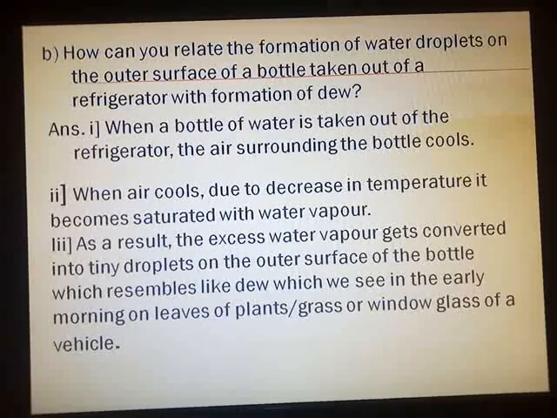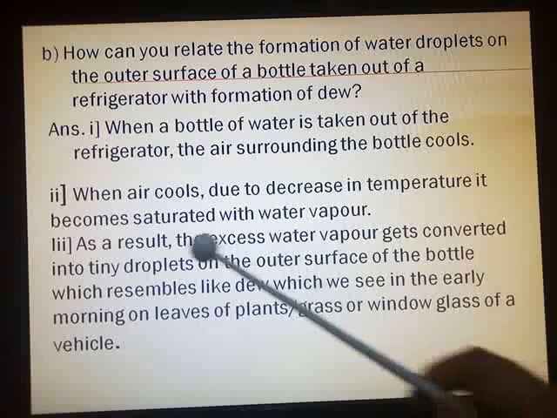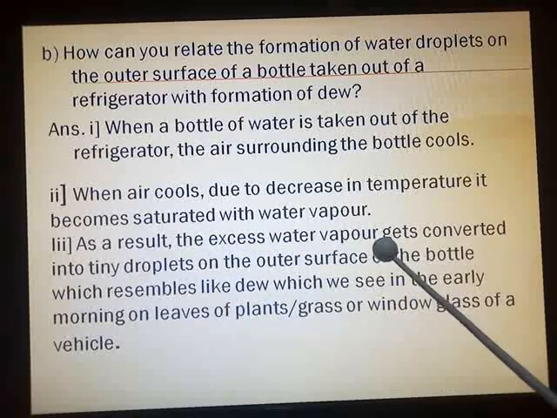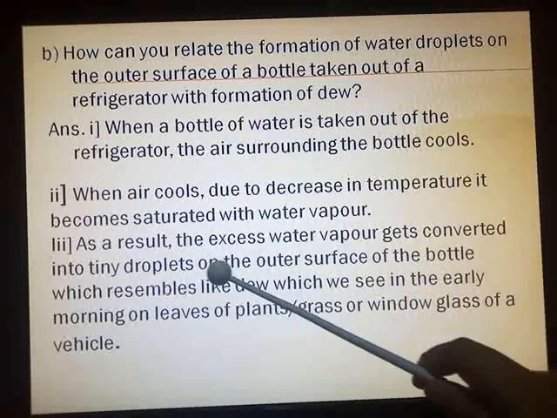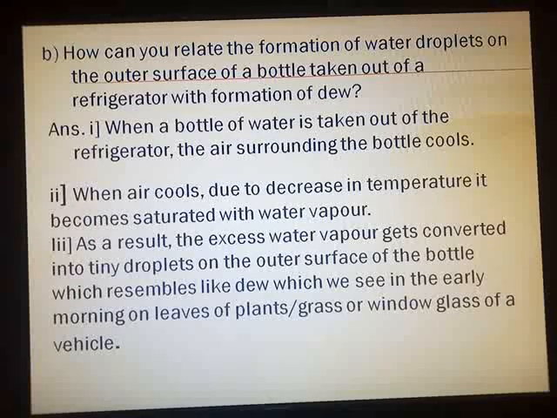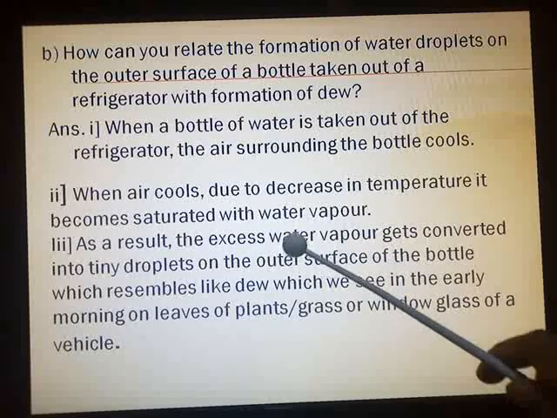You can see on page number 67. I told you just now, in the center of the page below point number 1 and 2, you have a small paragraph above Unit of Heat. There they have given the entire explanation. You have to write it point wise. As a result, the excess water vapor gets converted into tiny droplets. So now the air is becoming cool and getting saturated with water vapor. When the saturation level is achieved, what will happen to the excess water vapor?